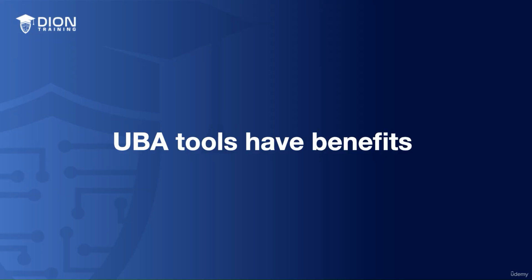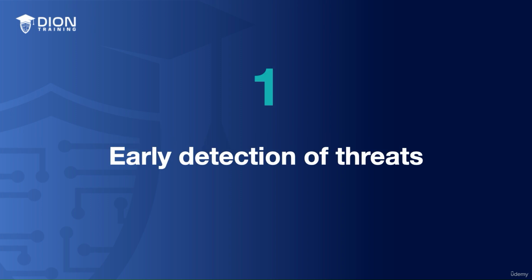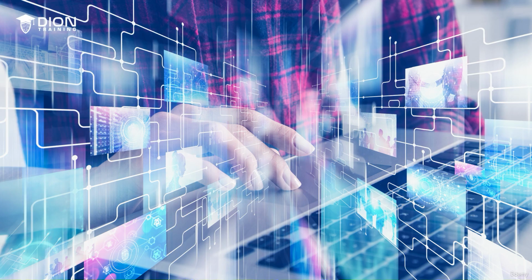Now, as you can probably guess, there are a lot of benefits of using user behavior analytics tools, including early detection of threats, insider threat detection, and improved incident response. First, we have early detection of threats. User behavior analytics tools can be used to help organizations identify potential threats before they cause significant damage. By detecting anomalous behavior early, your organization can respond more quickly and effectively to prevent the spread of that given threat. For example, if one of our employees were to download a large amount of data from our servers, this could indicate a potential data exfiltration attempt.